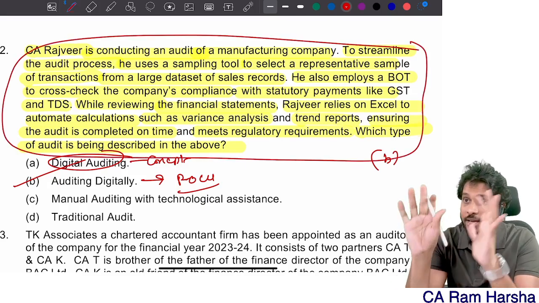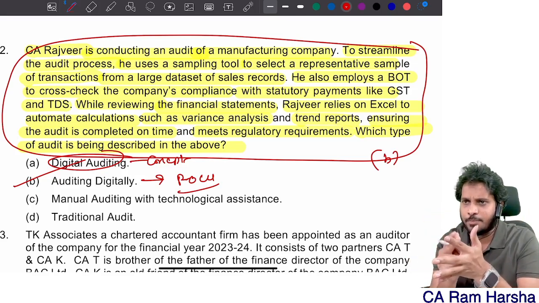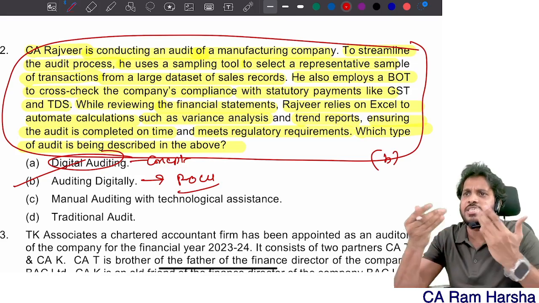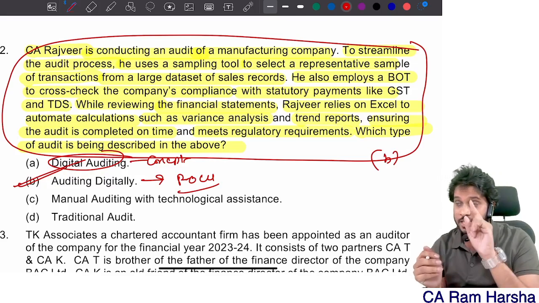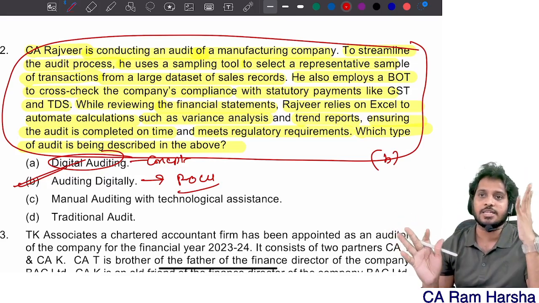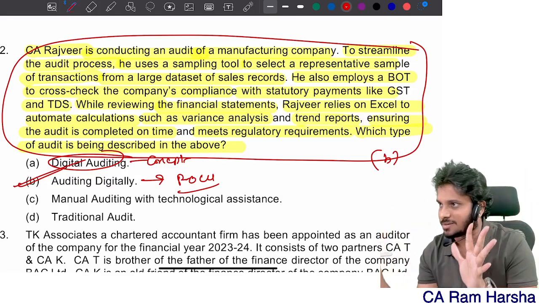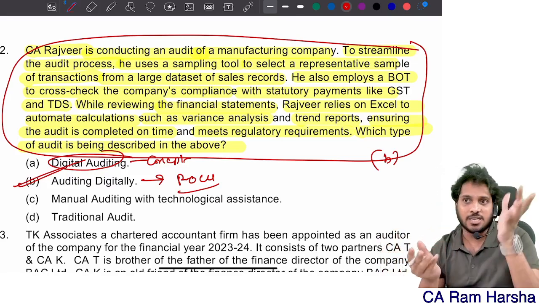How is the auditor doing the audit? He is using some sampling tool. He is using some boards. He is doing the audit digitally. So that's the meaning of auditing digitally. Are you getting it? Digital auditing is a concept name. What is digital audit? How is it a benefit for the organization? How is it a benefit for the auditor? That's a different concept. Here they are asking a process oriented question. That's called auditing digitally. Understood?